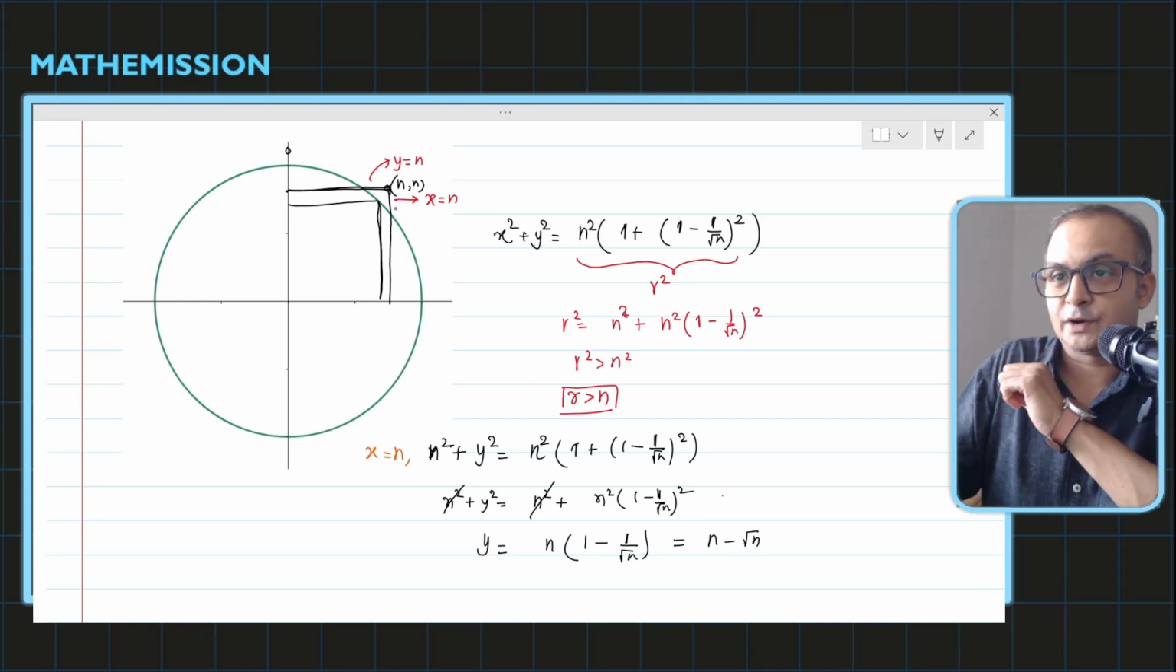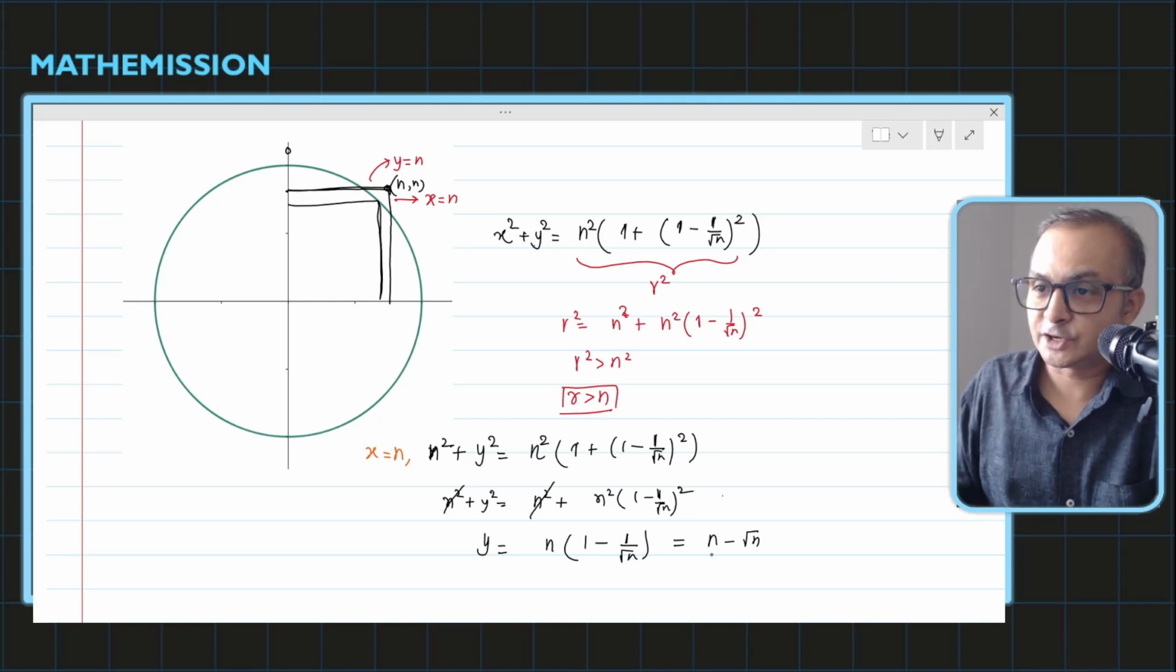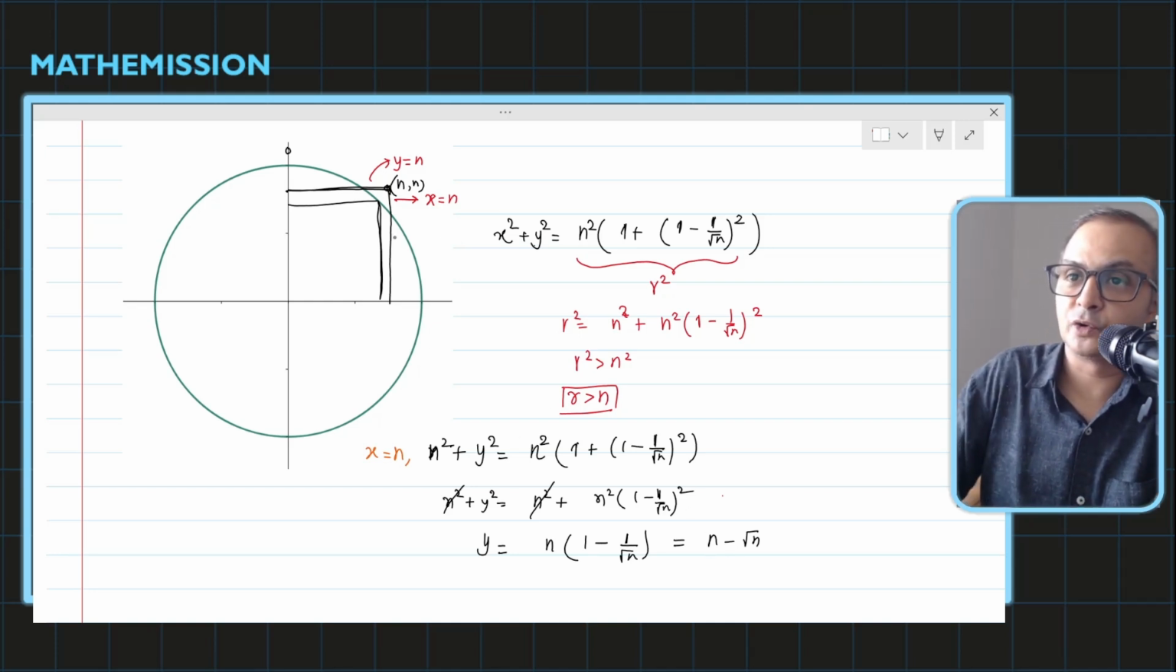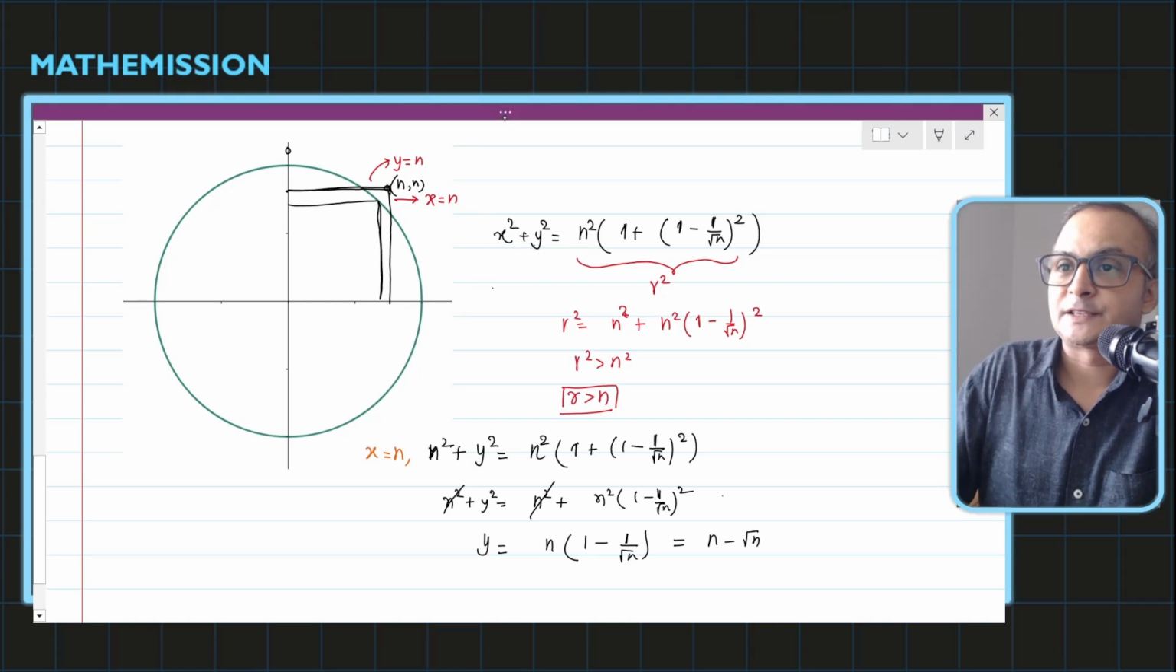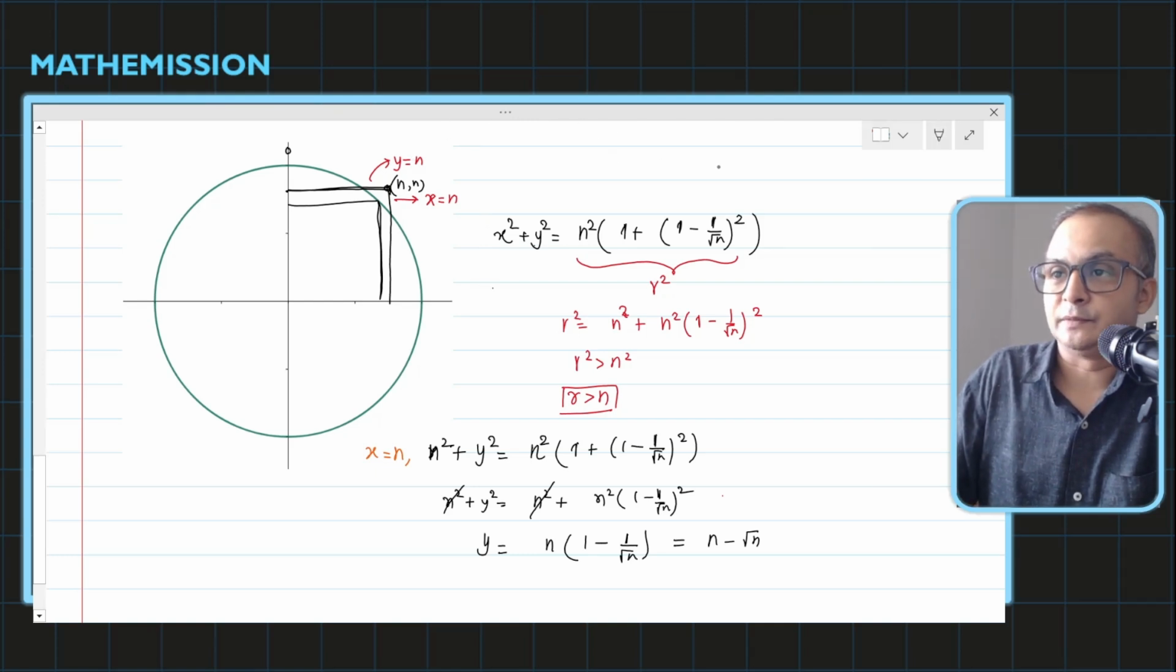Are you understanding what I'm saying? Because their intersection is n root minus n, minus root n. So it means that this part is never going to happen. Means this scenario is never going to happen.